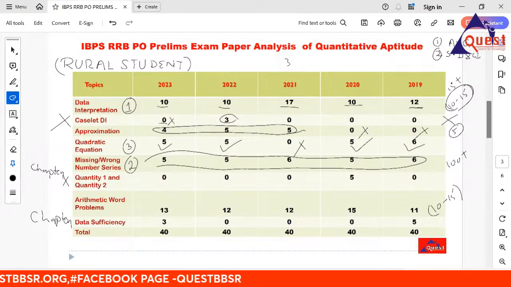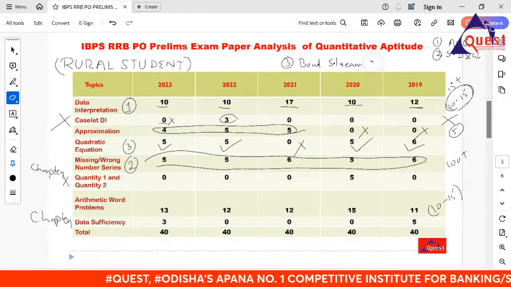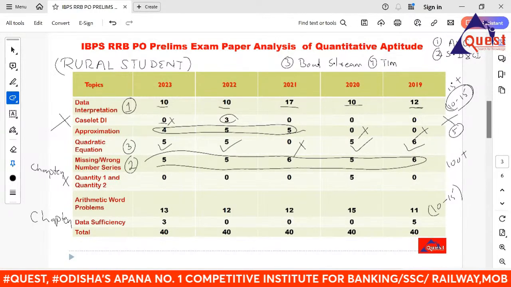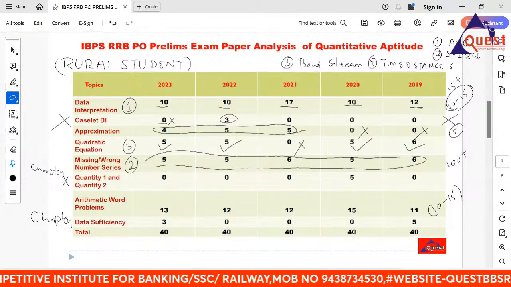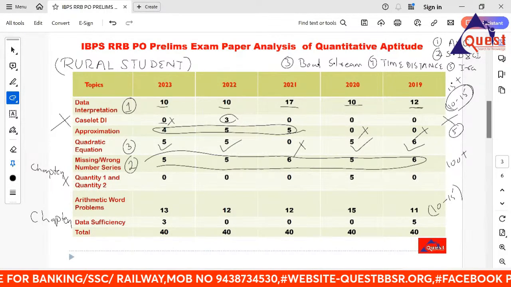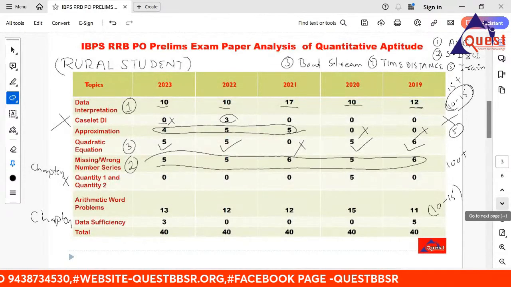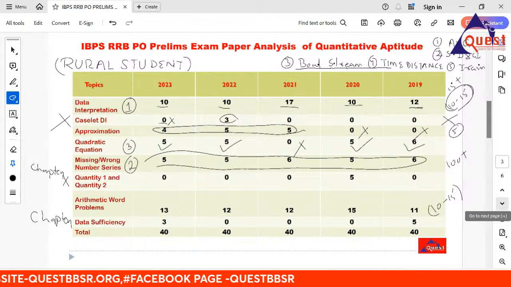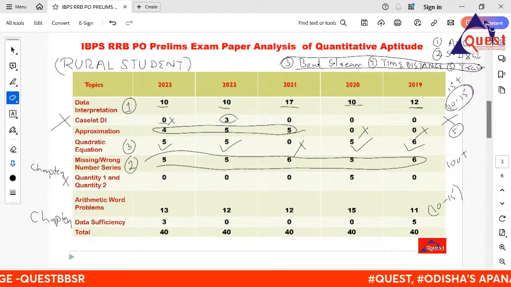And the third one is boat and stream, the easiest one. You will get one or two questions from boat and stream, right? Boat and stream is related to time and distance. So go for time and distance also. From time and distance, you shift to train problems. This is also the same category because these things are the same. Boat and stream, time and distance, train, normally the same type of question. So it's not a problem for you. Boat and stream, time and distance, 15.